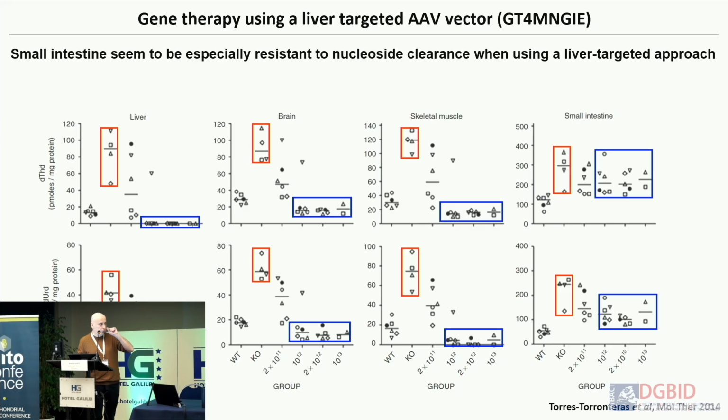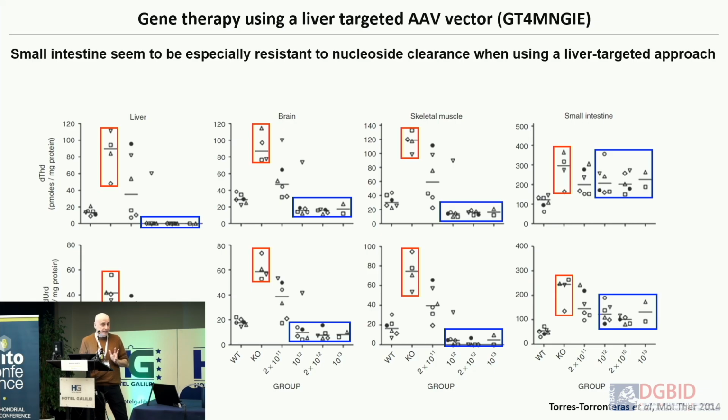Well, before going to what we did, I want to use this chance to tell you something about the extent of the reduction of the nucleosides in the tissues, because we have seen blood so far. But I think it's important to notice that in all our experiments, we have seen that thymidine is reduced in liver, as we can see here, in brain, in the skeletal muscle, but it's very hard to reduce in the small intestine. This is in the mice, in the previous experiments. And exactly the same for deoxyuridine. The reduction in the small intestine seems to be harder to get.